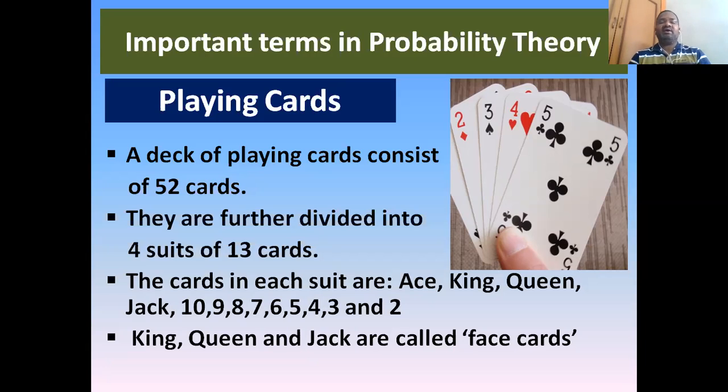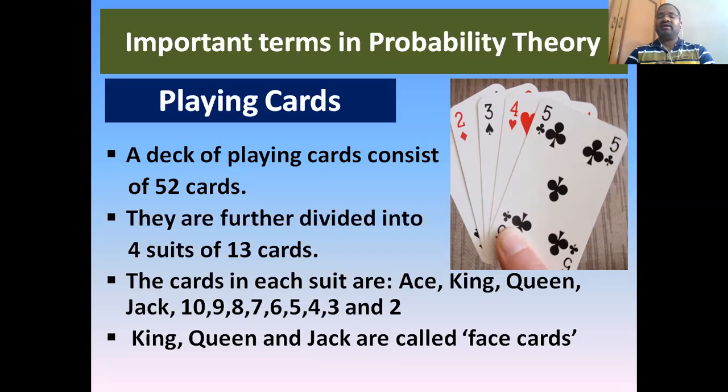But remember, a deck or a packet of playing cards always consists of 52 cards. Those 52 cards are broadly divided into 4 types, 4 suits. Each suit will have 13 cards. These 13 cards start with ace, meaning A, with the letter A.